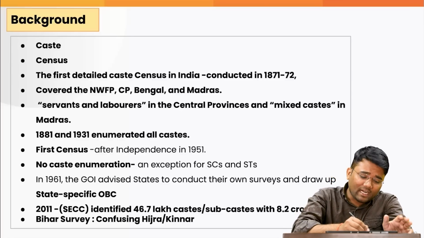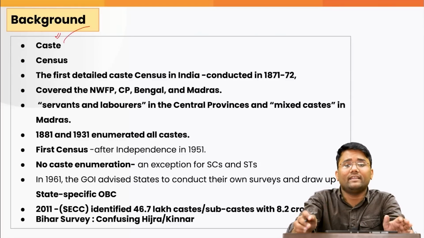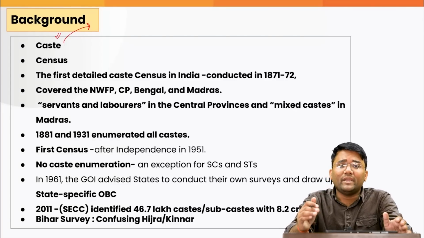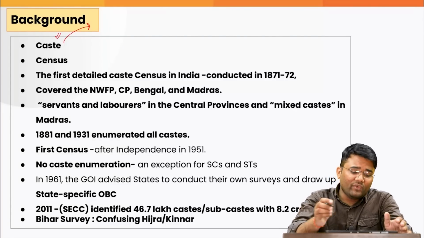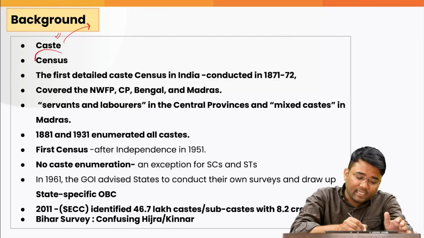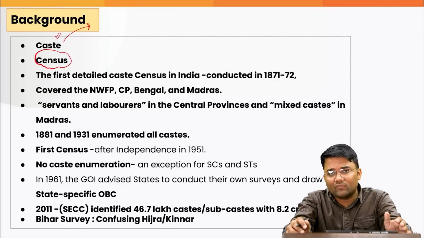So what actually is caste? Caste is a social hierarchy or social group based on the birth, occupation or social status of the person. Whereas census is an exercise of official enumeration of the population of any country.